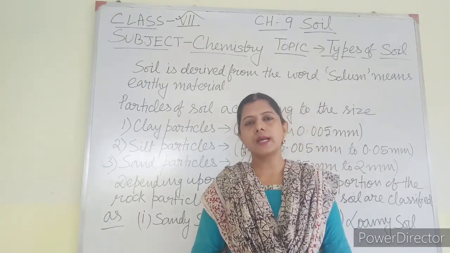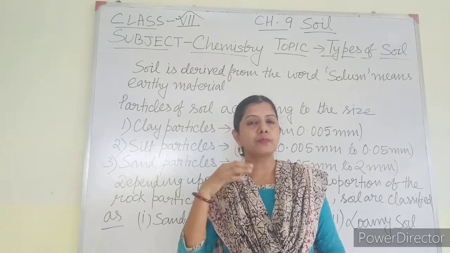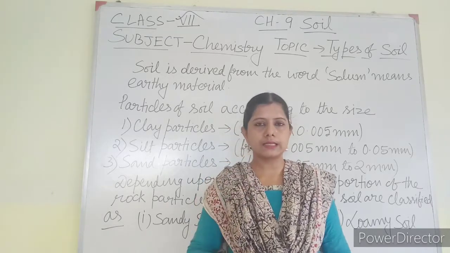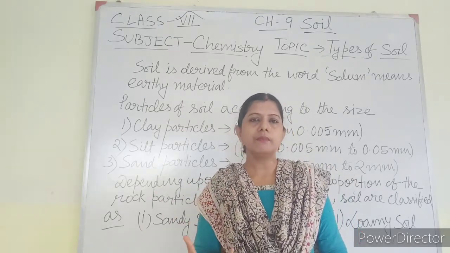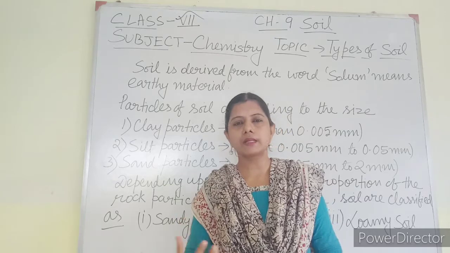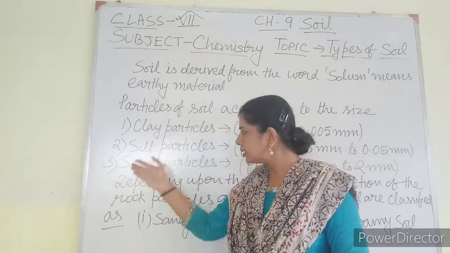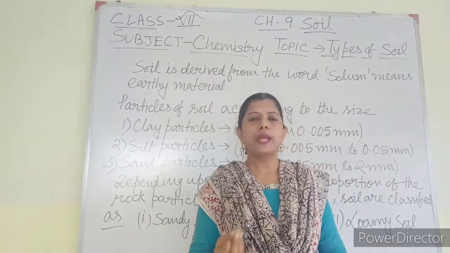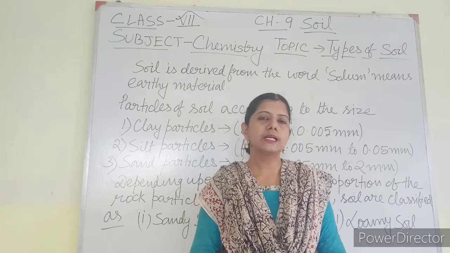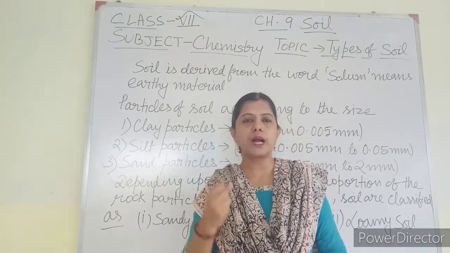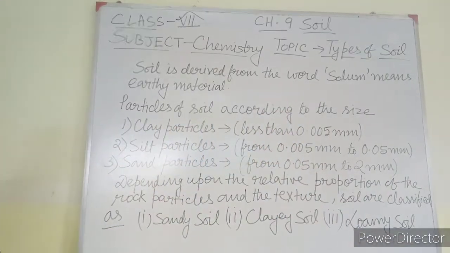It is not that soil is made up of only one kind of particle. It depends upon the proportion of particles. That means out of these three types of particles, some soil may contain one of the particles in maximum amount, another in minimum amount, and other than these three particles, pebbles, small pebbles, rocks, those are also present in the soil. They are also part of the soil. Now these three categories, how are they categorized?